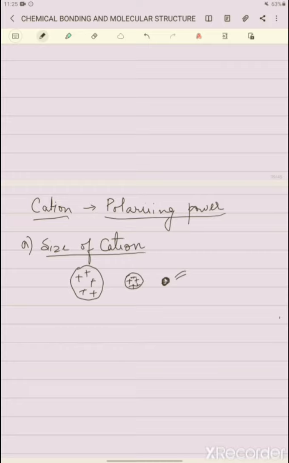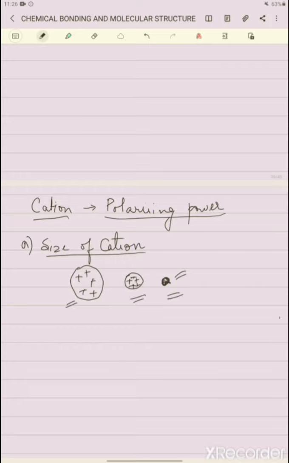The small cation, the cation which has a much smaller size, because of its high electron density, because of the greater density of protons here, it tends to polarize the electron cloud of the anion to a greater extent. The larger cations, on the other hand, have the charge distributed uniformly, so they cannot distort the electron cloud as much as the smaller ones.